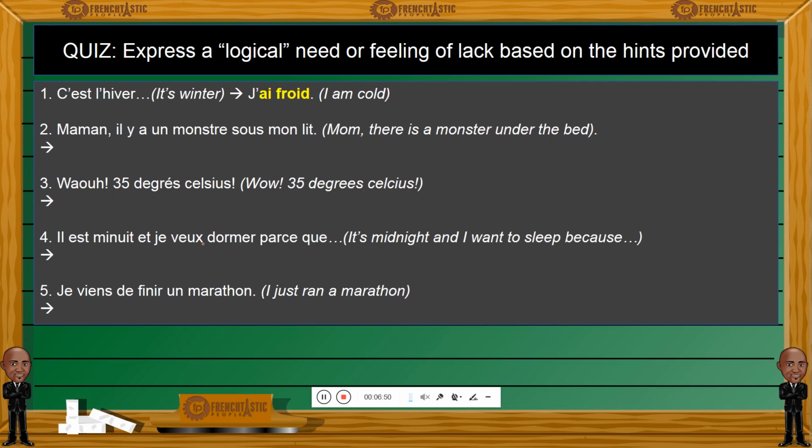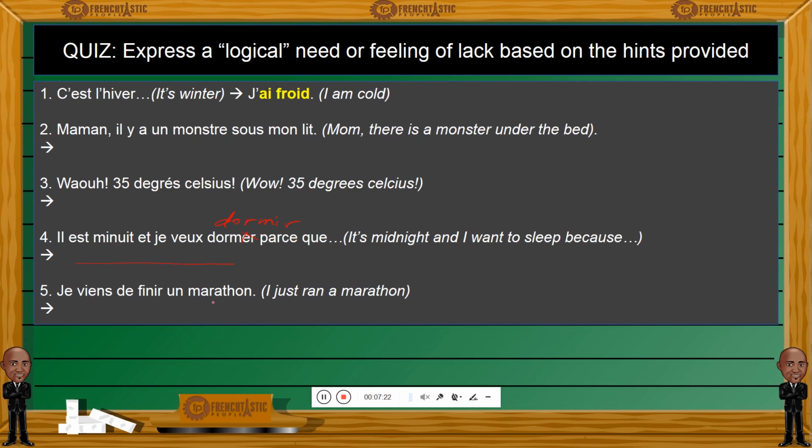Il est minuit, je veux dormir. Oh my goodness, Herman, what's happening? We have another typo here. Dormir. Je veux dormir parce que. So it's midnight and I want to sleep. So let me write this entire. So dormir. And I want to sleep because. Why would you want to sleep if it's midnight? There must be some logical explanation, some kind of body sensation that you're having now. So write it down and make sure to use avoir.